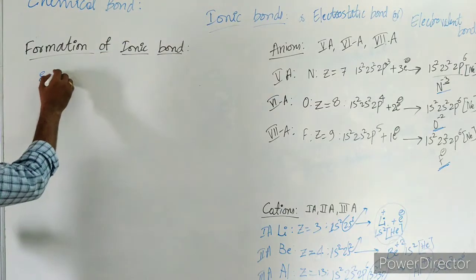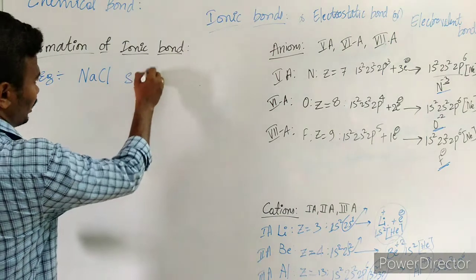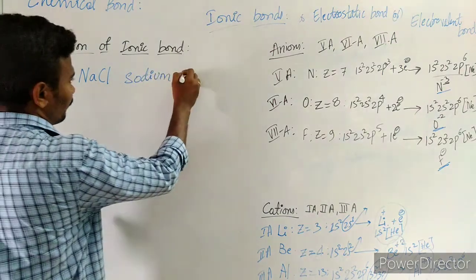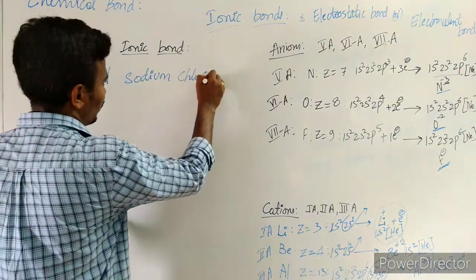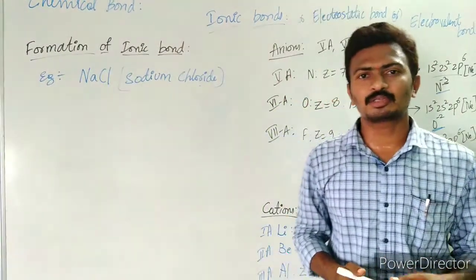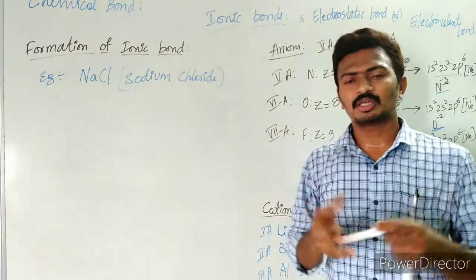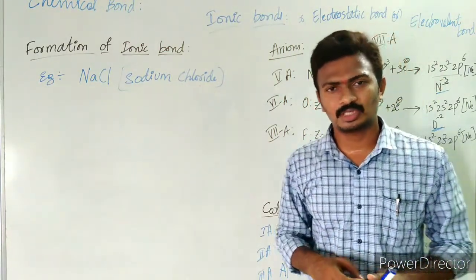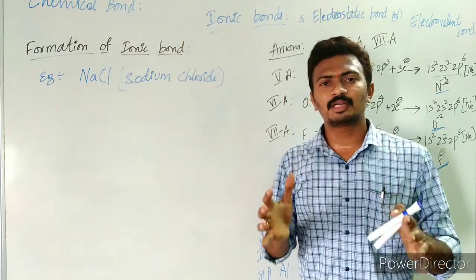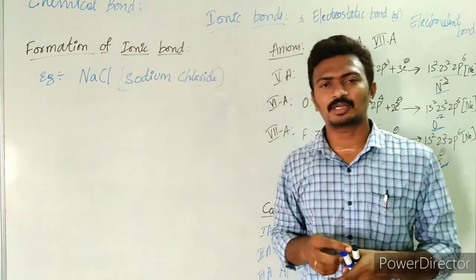Example of sodium chloride, NaCl, as a crystal. These ionic bonds are very strong. Among all the bonds, ionic bond is the strongest bond. This strong attraction between the oppositely charged ions leads to a very stable molecule, and they form very hard crystalline structures.